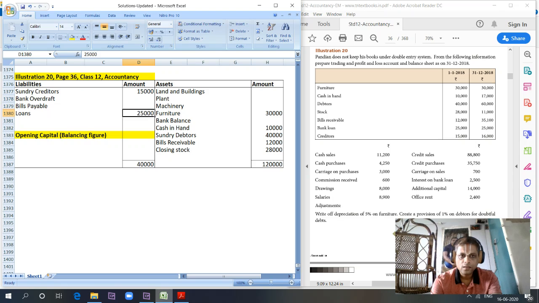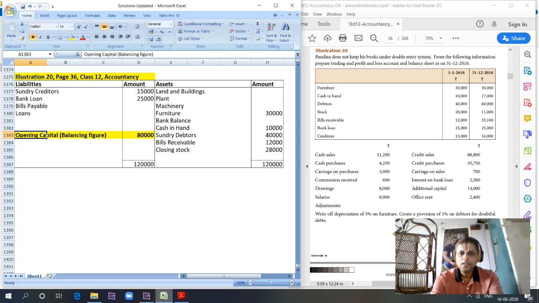So it's better not to put the bank loan under this. Rather, we can put it as bank overdraft. Either way, it is still fine. It can be bank overdraft or it can be under loans. Because it is a bank loan, let me change the name here. It's not another loan. It's bank loan, which is 25,000. So net what we have is 1,20,000 minus 40,000. That gives you the opening capital, which is the balancing figure of 80,000 rupees.